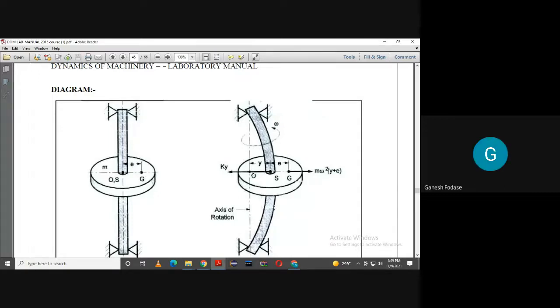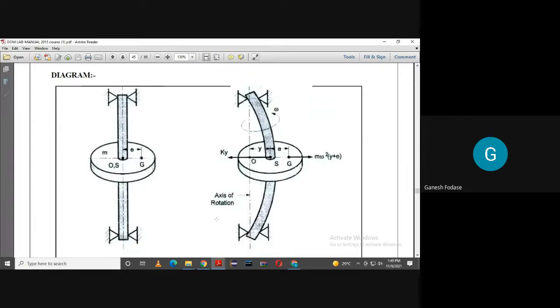And if it is equal to omega c, suppose I'm rotating the shaft, there will be high deflection. So we'll first see some derivation, and then I'll explain how to avoid this condition and at what speed the shaft should rotate: whether omega should be less than, greater than, or equal to omega c. That we'll see. So I think this diagram is clear to you. There are two forces, one acting outward and one acting inward. Ky is the force due to stiffness, and the other is the centrifugal force.